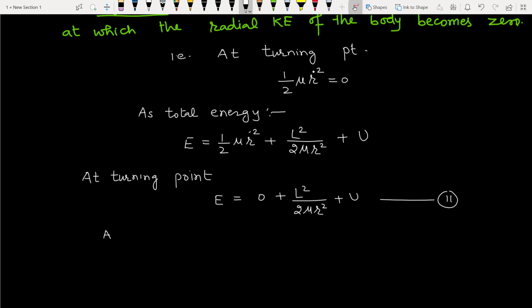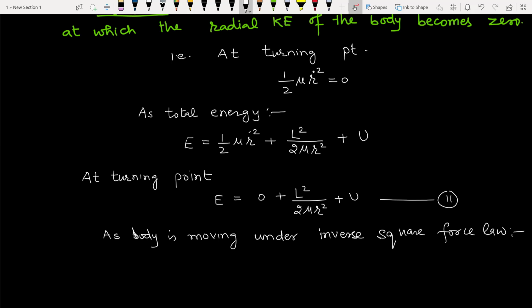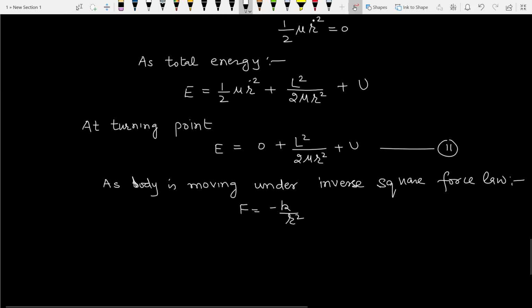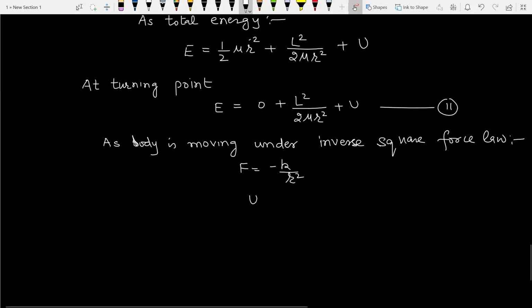As the body is moving under the inverse square force law, F is equal to minus k by r square is the force law. Corresponding to this force, the gravitational potential energy is minus k by r.